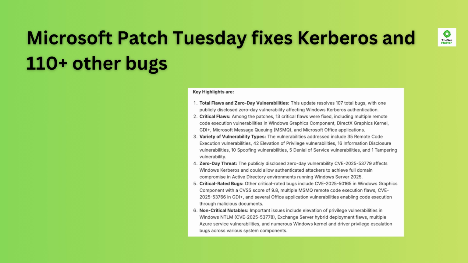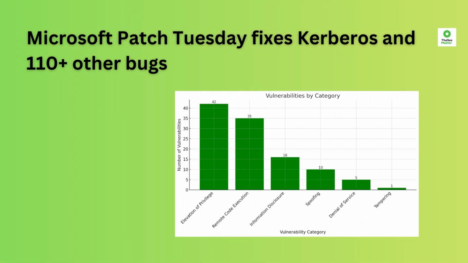Even though only a small fraction of AD controllers are vulnerable, chaining this bug with Kerberoasting or other privilege escalation techniques could yield full domain takeover. Other notable fixes include CVE-2025-53767 affecting Azure OpenAI, CVSS 10, CVE-2025-565 in GDI Plus, CVSS 9.8, and CVE-2025-50176 in the DirectX kernel.